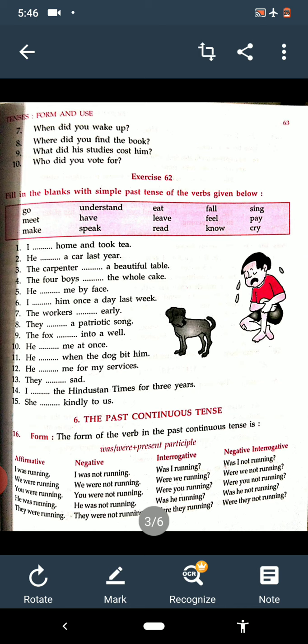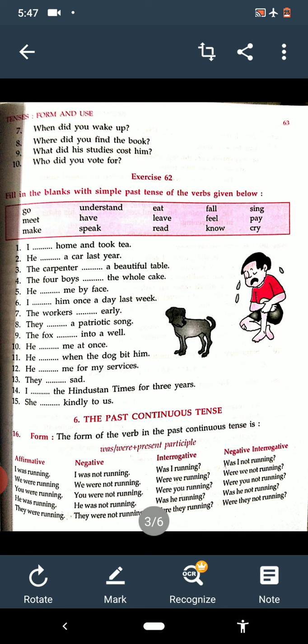If we have to make it negative, then we will add not with was and were. Then the formation will be subject plus was or were plus not plus present participle. Now see the examples in negative formation. I was not running. We were not running. You were not running. He was not running, and they were not running. So in this way we can frame the negative sentences.